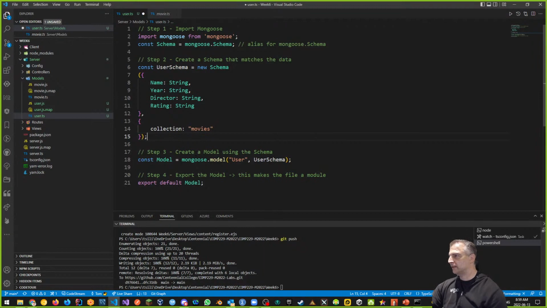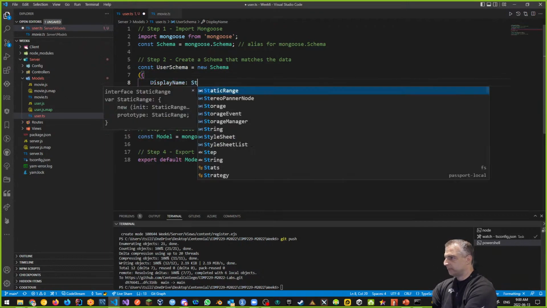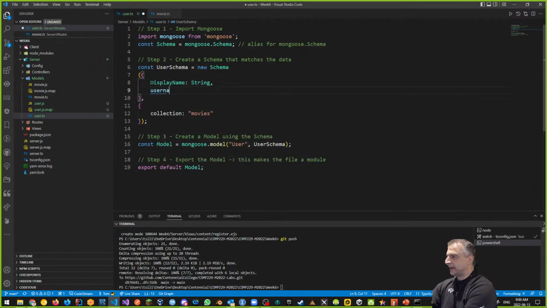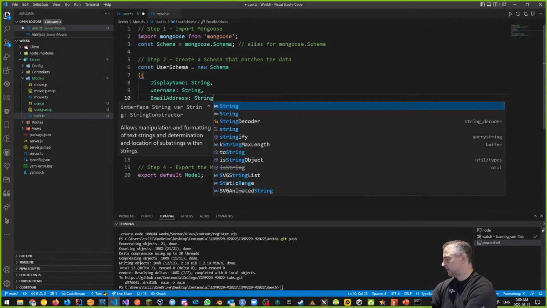Obviously the thing that needs to change is the guts of the user model. I want to add a few different things here. There's going to be a username and password, but I also want a display name and an email address. Display name is how we're going to display the name on the site. So let's change some of these from scratch. Display name I'm going to make capitals. However, username should be lowercase. I'm just going to warn you, username should be lowercase. We'll make that a string. And we'll also do email address as capitals. You're going to say, why, Tom, why? I'll explain this in a second.